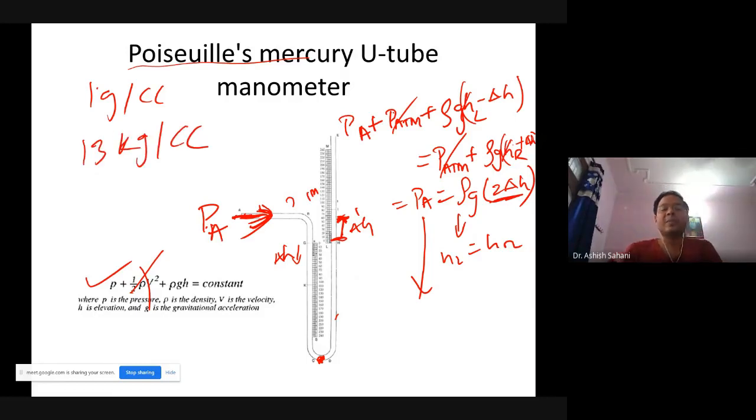So that means if I use water, I will have to use a tube which is 13 times longer. The tube has to be 13 times higher if I have to measure the same pressure. So your blood pressure monitors will become 13 times higher if you use water instead of mercury.